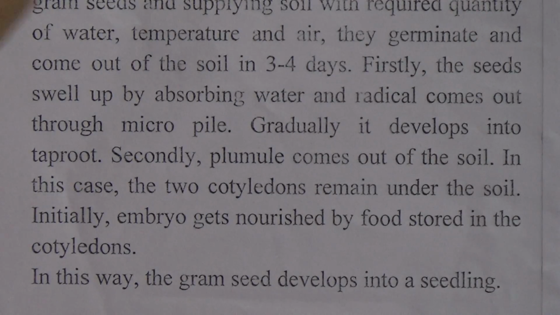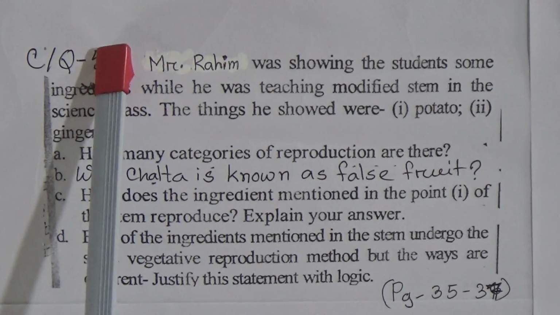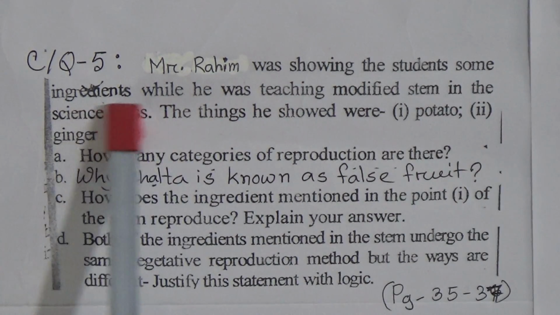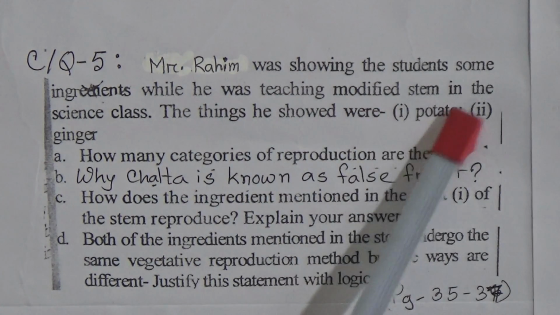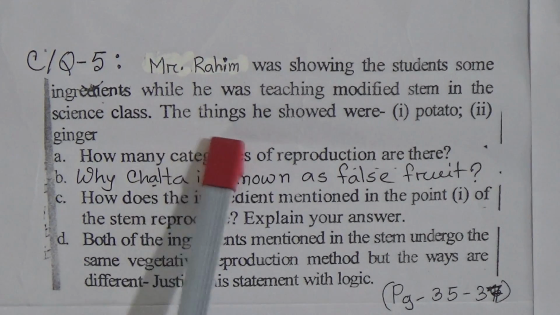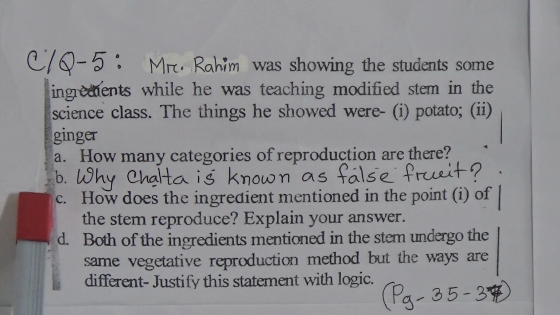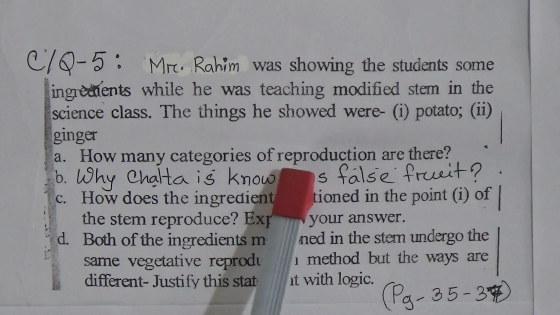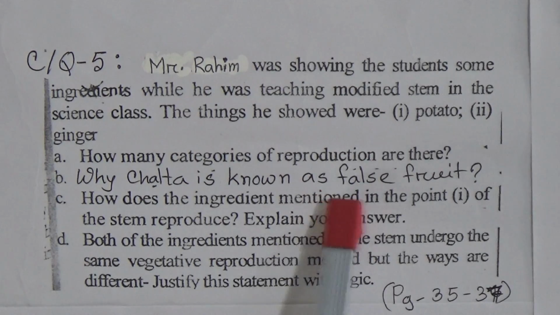Now, dear students, we will discuss creative question number 5. It also belongs to chapter 4. Mr. Rohim was showing the students some ingredients while he was teaching modified stem in the science class. The things he showed were first potato and second ginger. Question A, how many categories of reproduction are there? And question B, why is chalta known as false fruit?